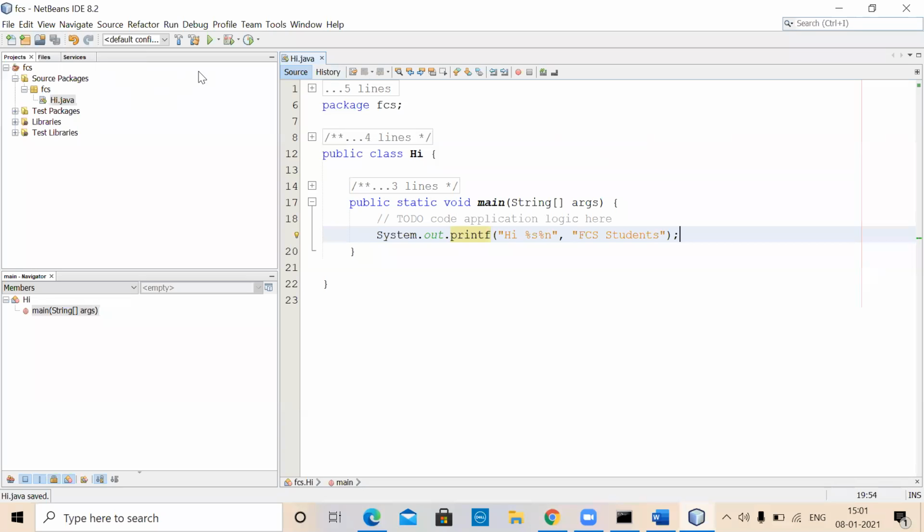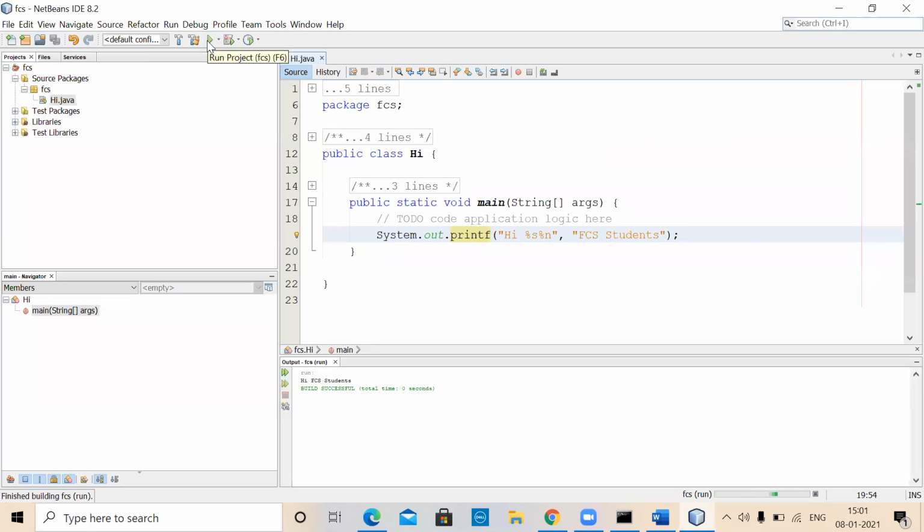And after that, simply run it. Whenever you want to run it, there is a Run Project option. This is one way of doing it. Already you can see the output here, I FCS students, in the bottom. Everything is all right. This is one way of doing that.